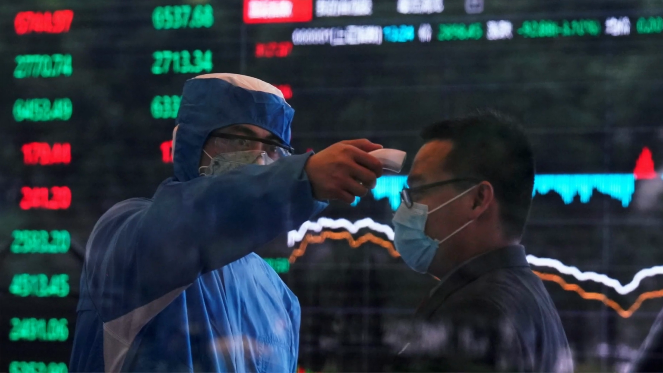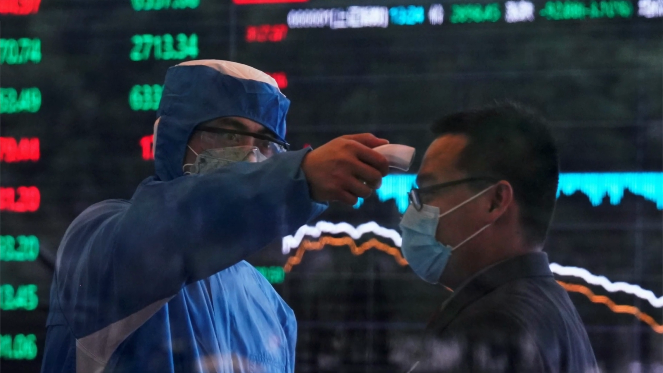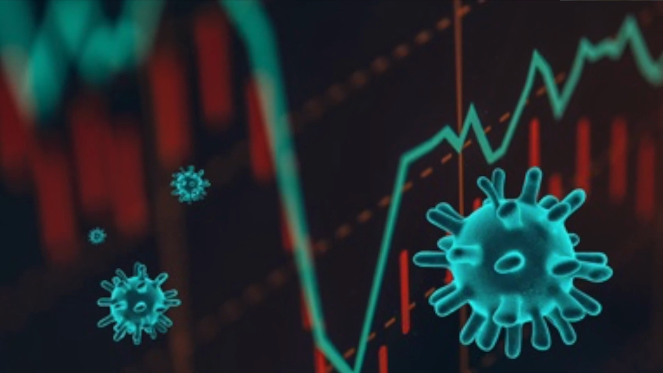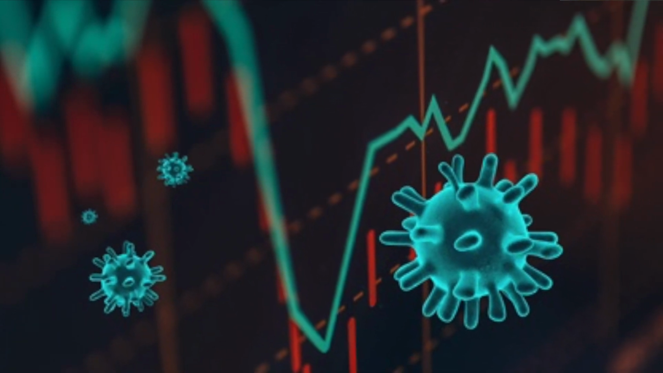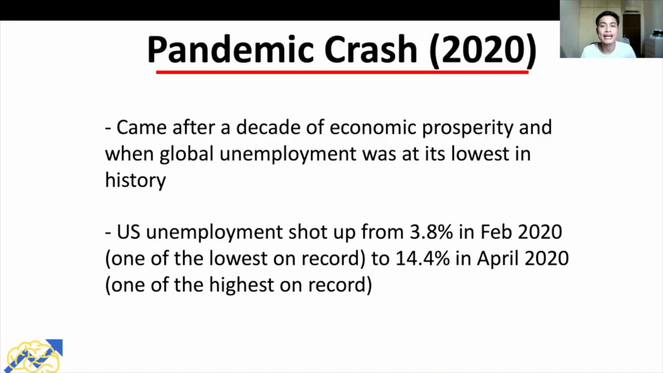The most recent stock market crash is the pandemic crash in early 2020. Let's take a look at the events that led up to this stock market crash. So the 2020 stock market crash came on the heels of a decade of economic prosperity. In fact, during that period, global unemployment was at its lowest. In the US, the unemployment rate was at 3.8%, which was the lowest on record post-World War II. However, after the pandemic hit, the unemployment rate in the US jumped all the way to 14.4%, making it the highest on record post-World War II.